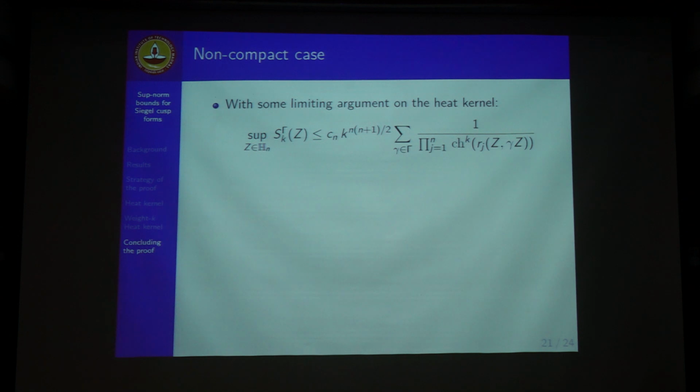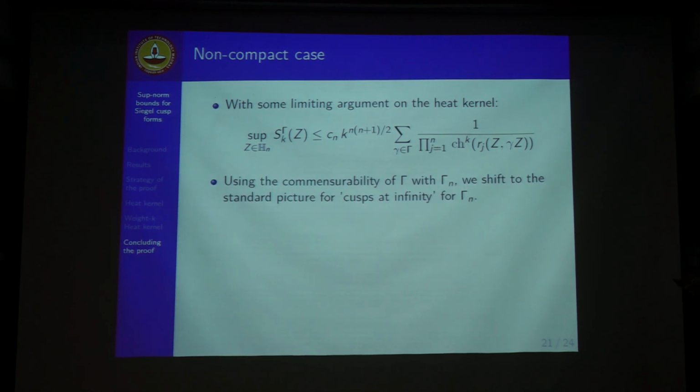For the non-compact case, we make a limiting argument: because the heat kernel decays also in space, we let the distance go to 0, and in that limiting case this S_k(gamma z) takes this particular form. So the right hand side, this sum, is what we need to estimate.